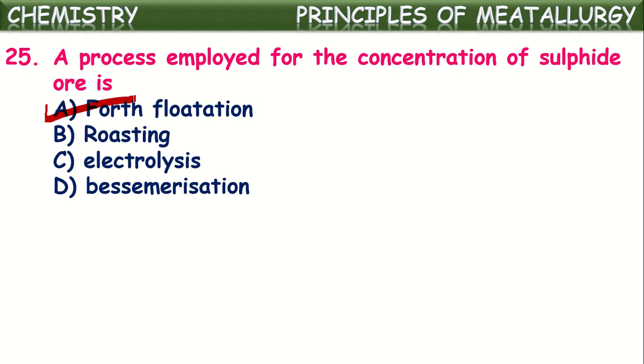Because of the bubbling of air at high pressure, it creates froth. There, the sulfide ore, which is insoluble in water, will float along with the froth, and impurities will settle down at the bottom. This froth, along with the sulfide ore, will be separated and dried. In that way, sulfide ores are generally separated by using the froth flotation technique.